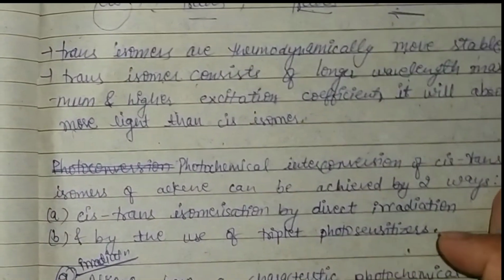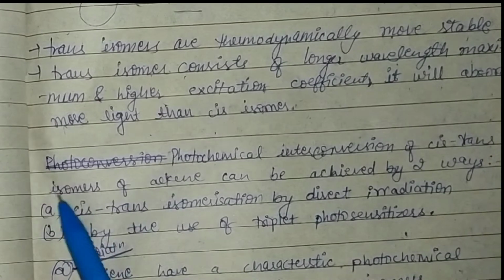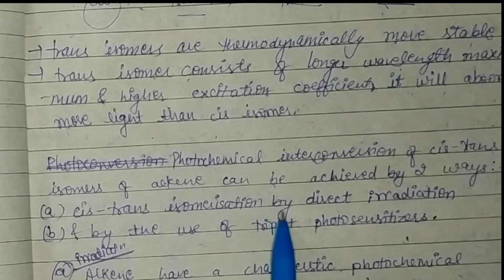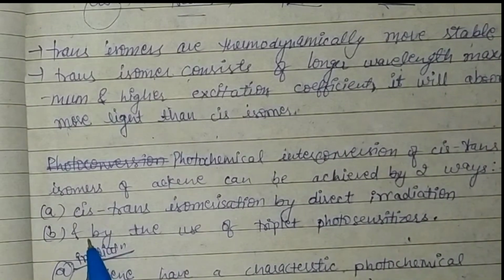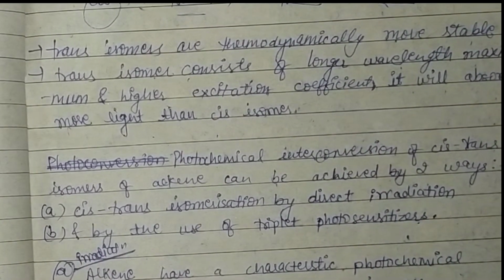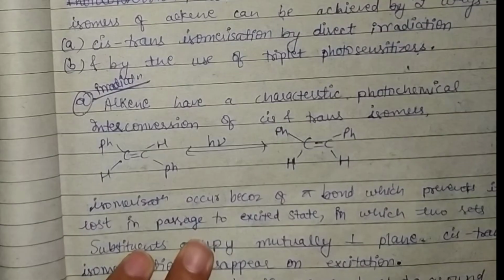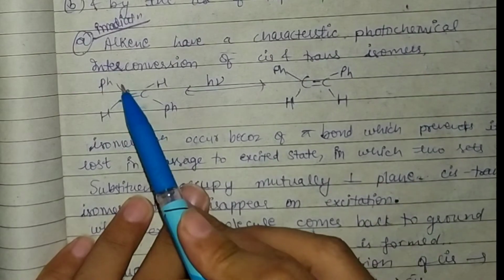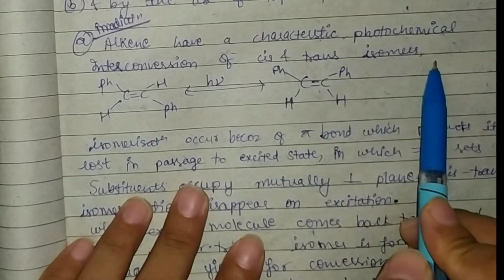Photochemical interconversion of cis-trans isomers of alkenes can be achieved in two ways: cis-trans isomerization by direct irradiation and by the use of triplet photosensitizers. So first we'll study direct irradiation. Alkenes have a characteristic photochemical interconversion of cis and trans isomers.